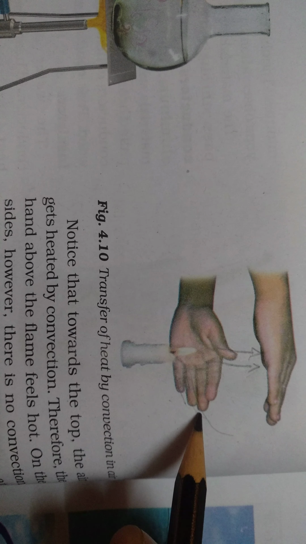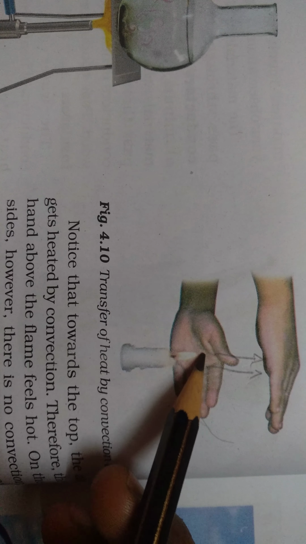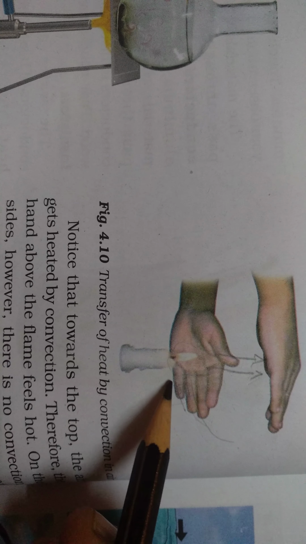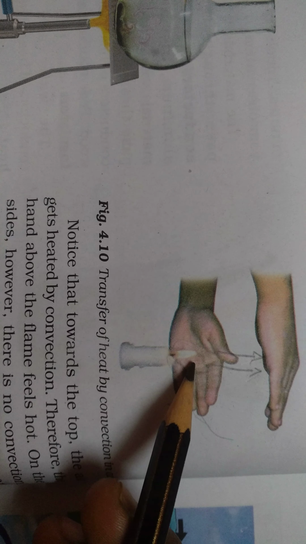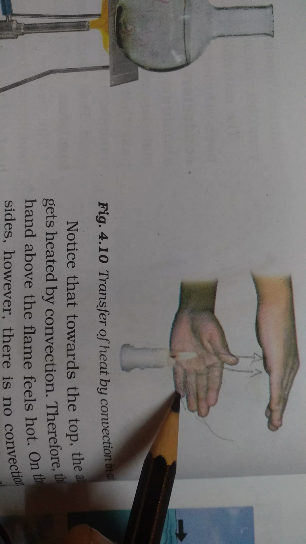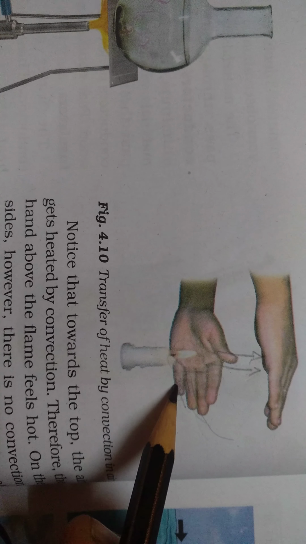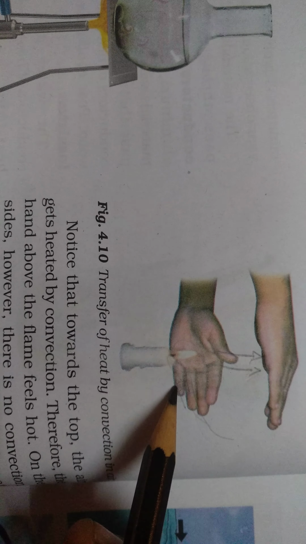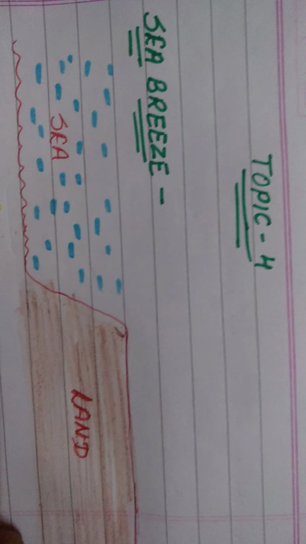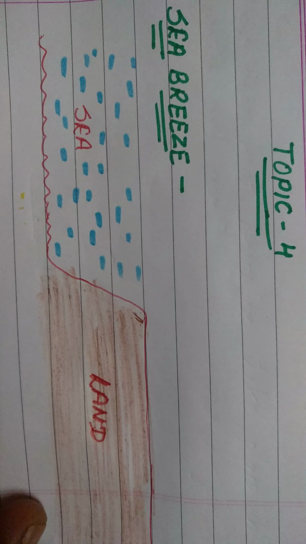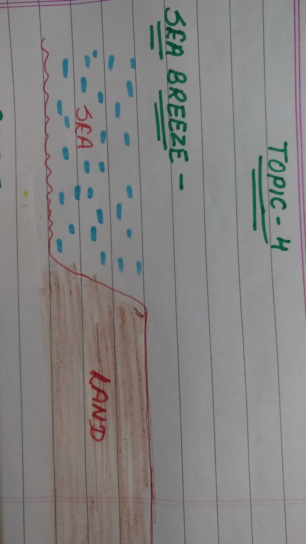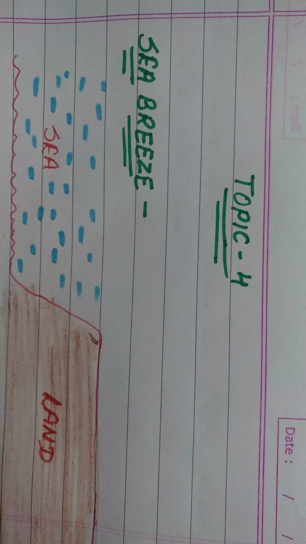This activity proves that air near the heat source, and here the flame is the heat source, gets hot and rises up, and the cold air rushes to take its place. This same phenomenon can be seen in the coastal areas. It is connected with the sea breeze and the land breeze, about which you have already studied in your social studies class.